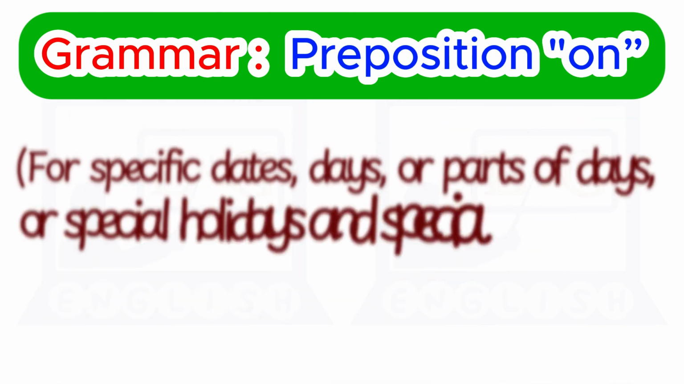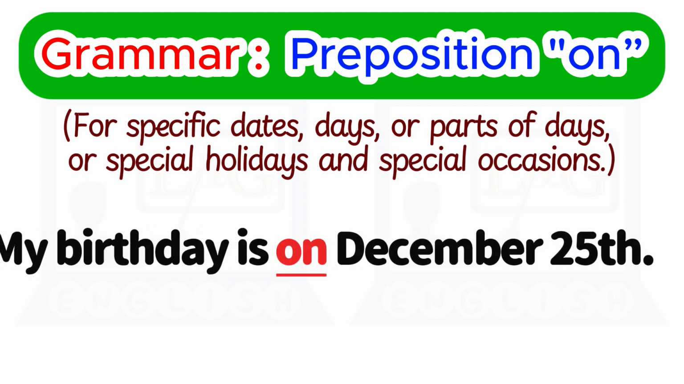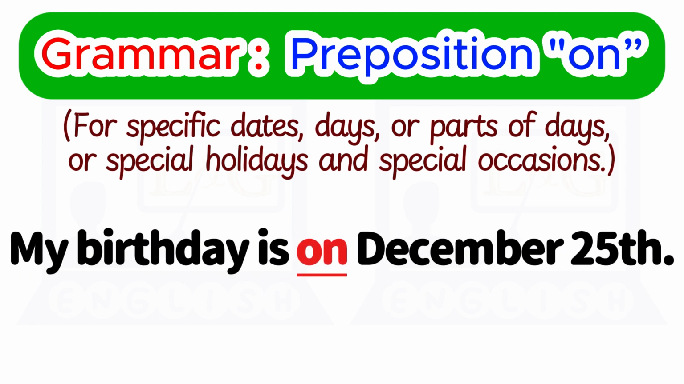We also use the preposition on for specific dates, for days, for parts of days, for special holidays, and for special occasions. For example, my birthday is on December 25th.